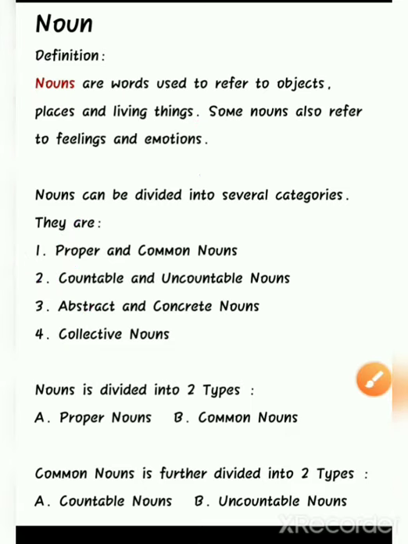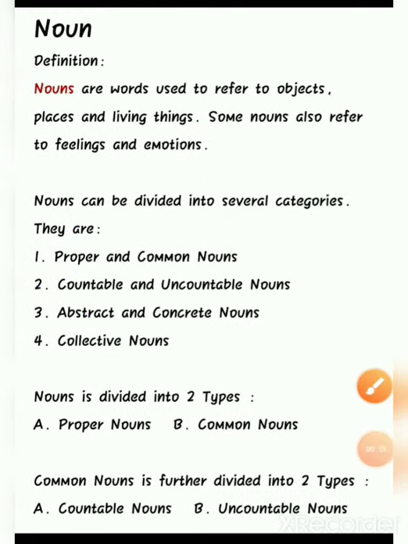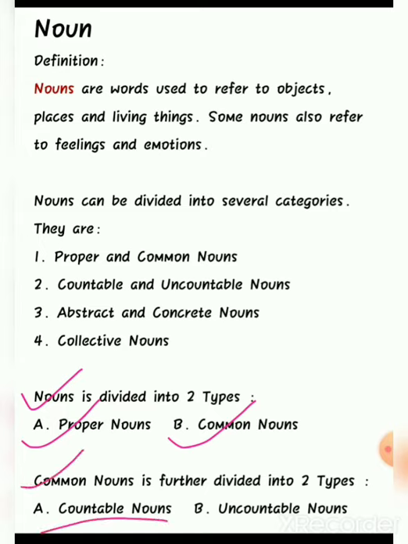Okay, so nouns is divided into 2 types: proper nouns, common nouns. Common nouns is further divided into 2 types. We have countable nouns and uncountable nouns.